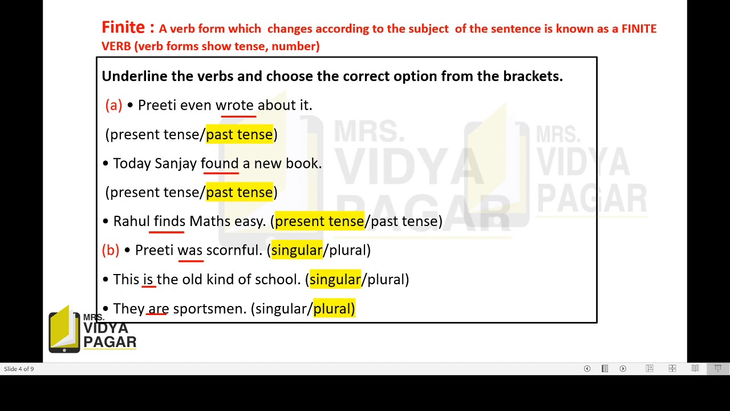This is the old kind of school. And two options, singular, plural. This is singular. If there is an s, then we can say that it is plural. These are old kind of schools. Then it will become plural. But this is the singular form of to be in the present tense. They are sportsmen, singular or plural. Are is plural because it is the plural form of is.